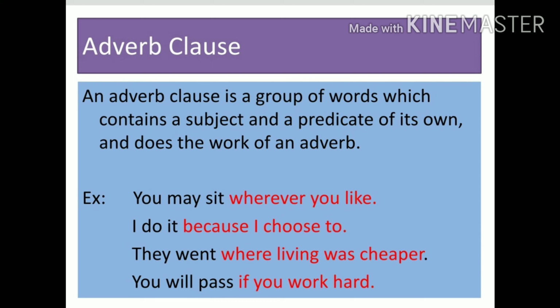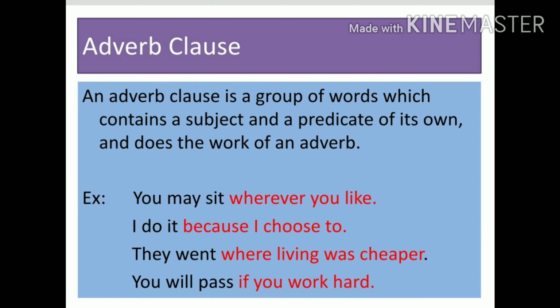In an adverb clause, the clause is completely saying something about the verb, so we have to call it an adverb clause. If you see the example, you may sit wherever you like. The clause "wherever you like" is giving an explanation about the word sit, so this subordinate clause is called an adverb clause.